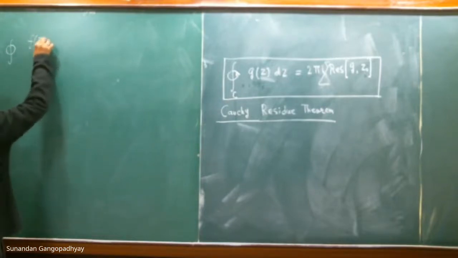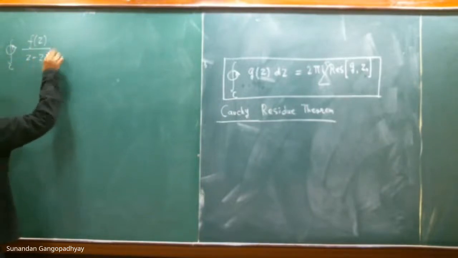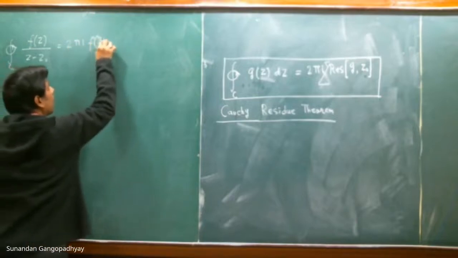Now, let me just once again write down the result: the contour integral of f(z) by z minus z naught is equal to 2 pi i f of z naught.